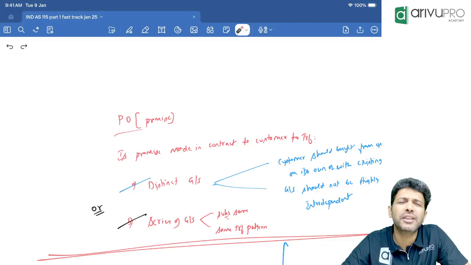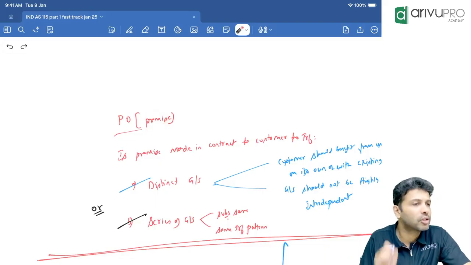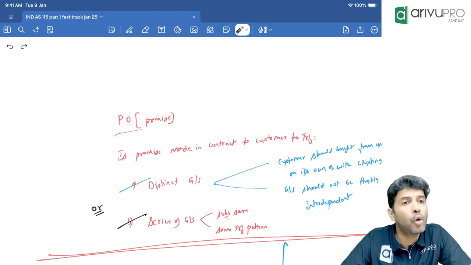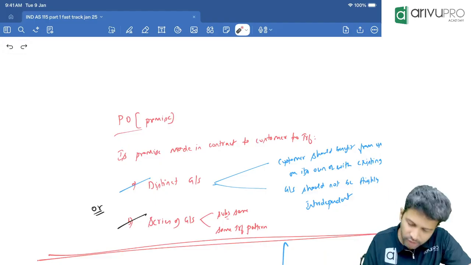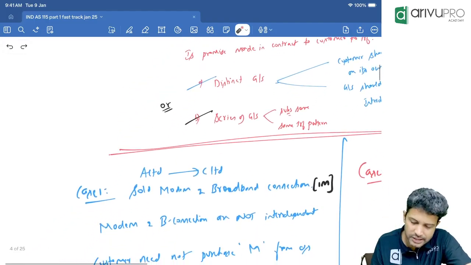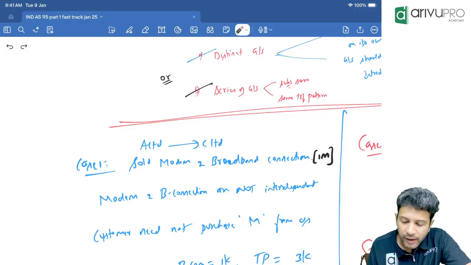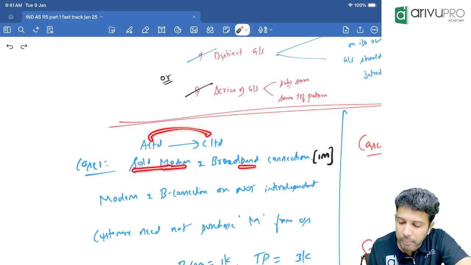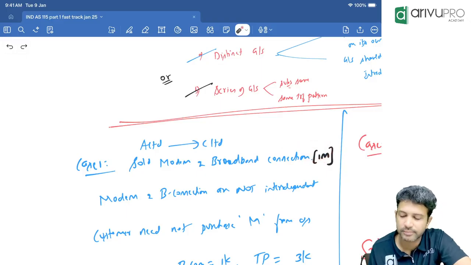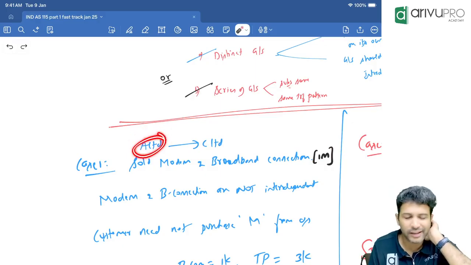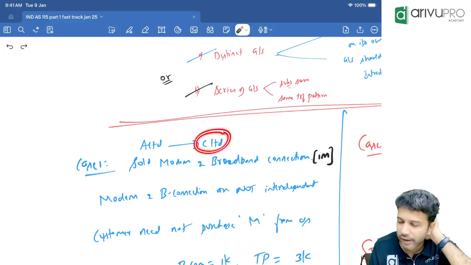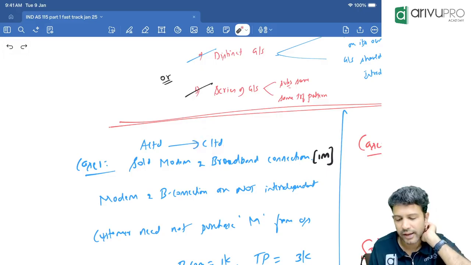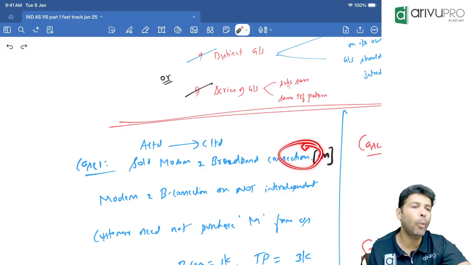Performance obligation in very simple terms means what? Promise. So second step, all you have to do is identify how many promises. Let's take up a small case study. No need to copy, just listen. Let's say A Limited has made a contract with a customer called C Limited. A and C have made a contract. What is this contract for? A will sell modem and broadband connection for 1 month to C Limited. A Limited is the broadband service provider. Okay, maybe Airtel or Jio or whatever, right? They have made a contract with another company called C Limited saying A will give broadband connection to C for how many months? 1 month.